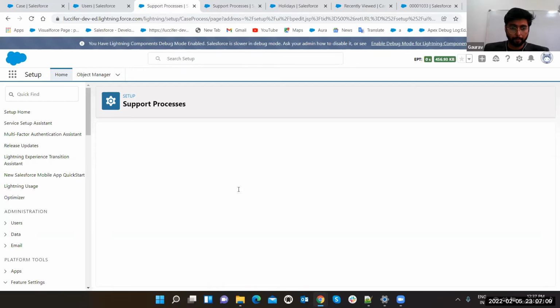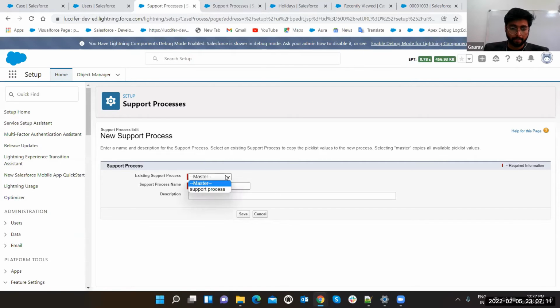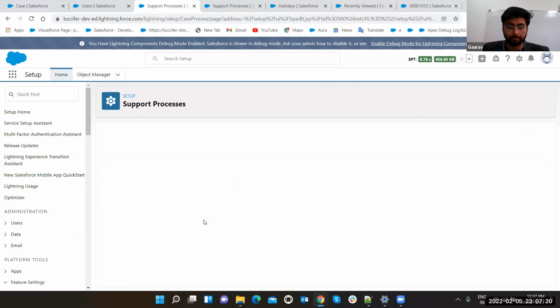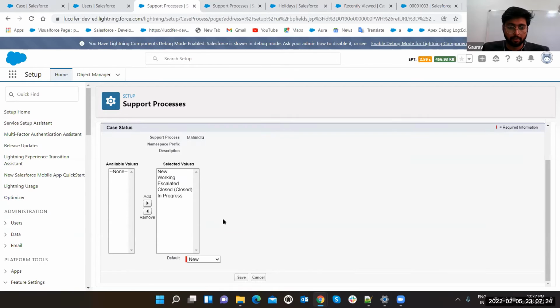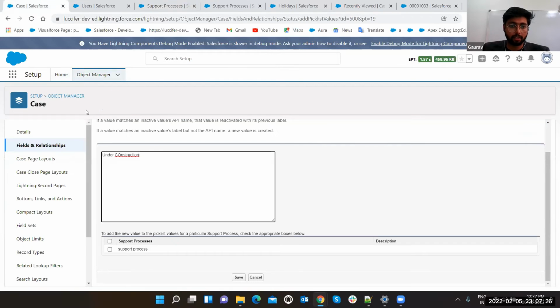Click New, and give the name Mahindra. If you want to give a description, then you can click on the save button. Now let's refresh.